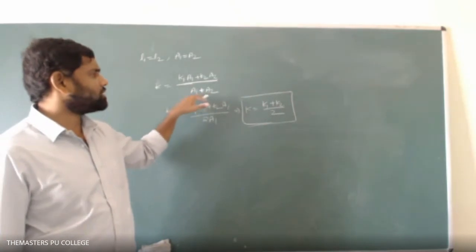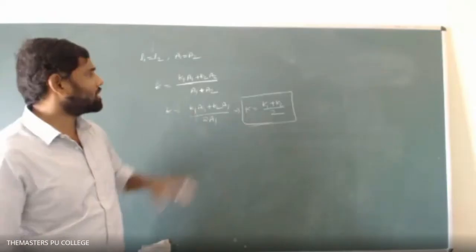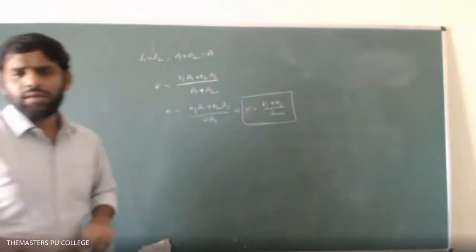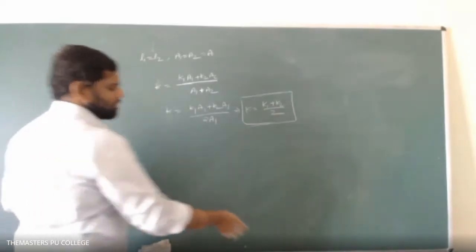Sir, if the areas are the same, then it will be K1 plus K2, no, sir? The areas will cancel. In the denominator, A1 plus A2, they are equal. In the numerator, K equals K1 A1 plus K2 A2, and A1 and A2 are equal, so we can take A common.